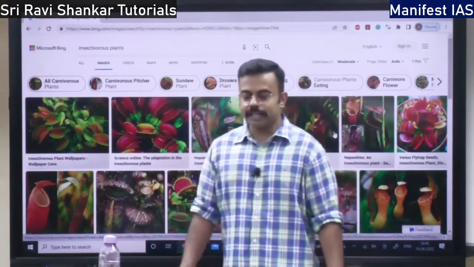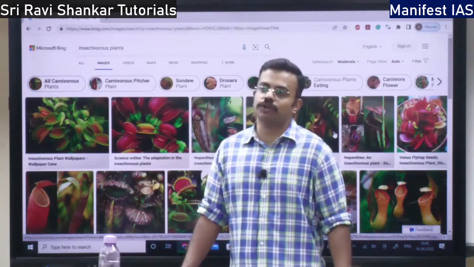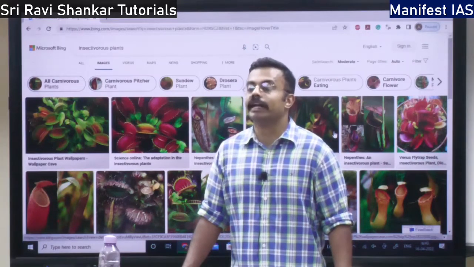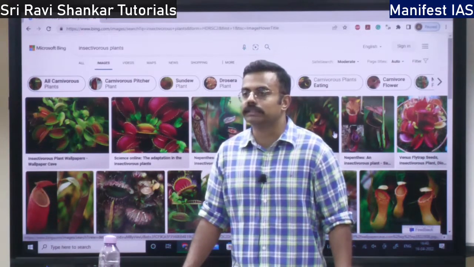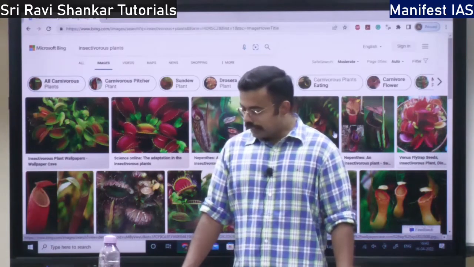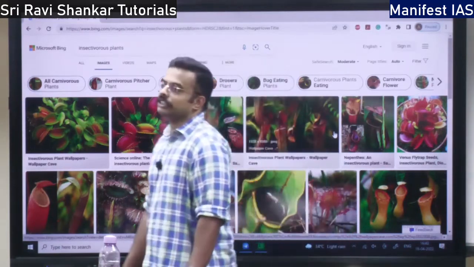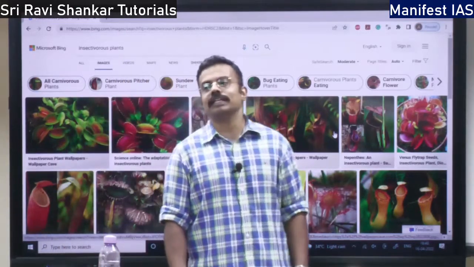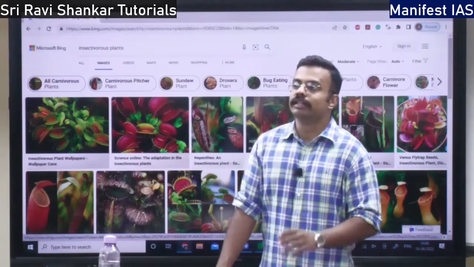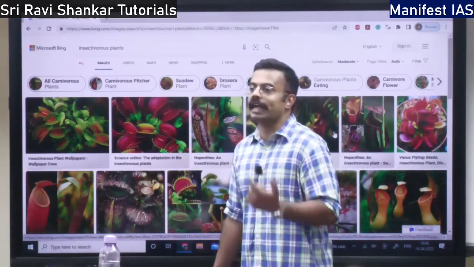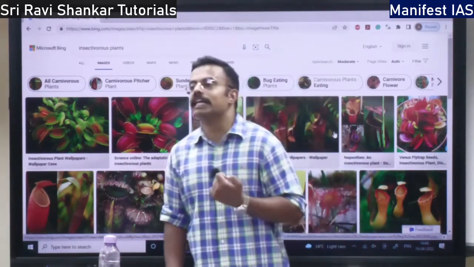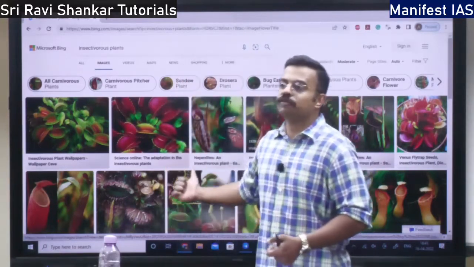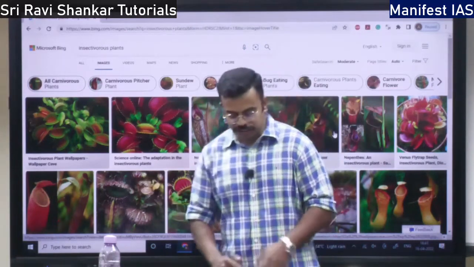So these insectivorous plants, why do they grow? See, I know you know that there is photosynthesis and plants produce their own food. But why is there the concept of insectivorous plants? So the answer is, see, not all plants manufacture their own food. If a plant is grown in poor soil where the nutrient condition is very low, they cannot manufacture their own food. They need to supplement their food by external resources. So they are going to capture the insects and digest them, right?